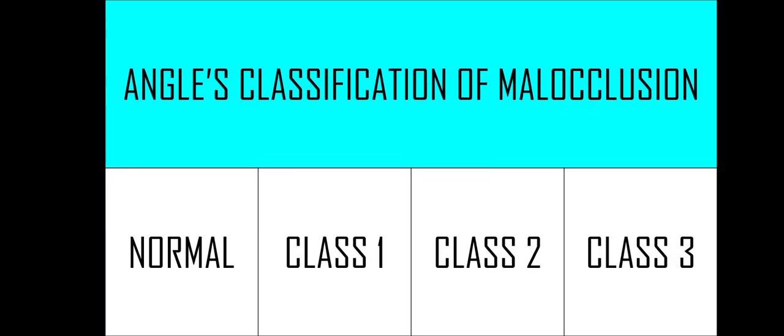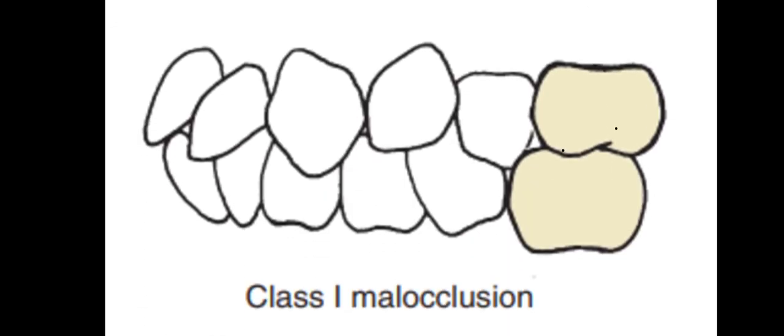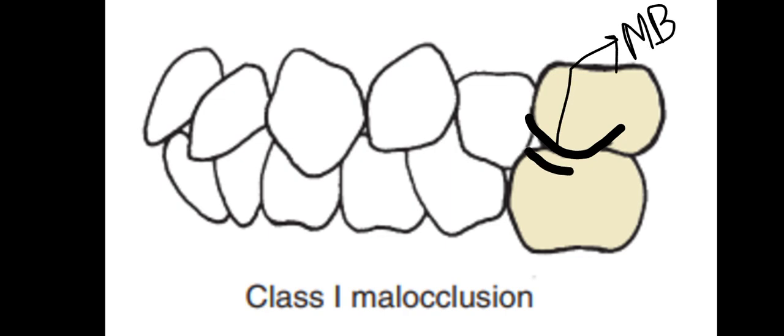The second classification of Engel is class 1 malocclusion. In class 1 malocclusion, there is a normal relationship of the molars. As you can see, the mesiobuccal cusp of the upper molar is in the buccal groove of the lower molar.